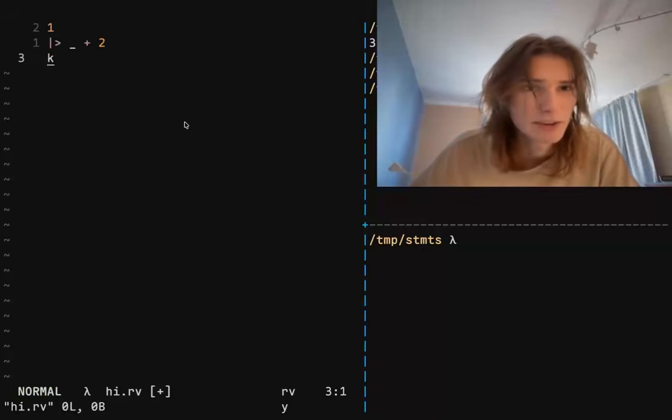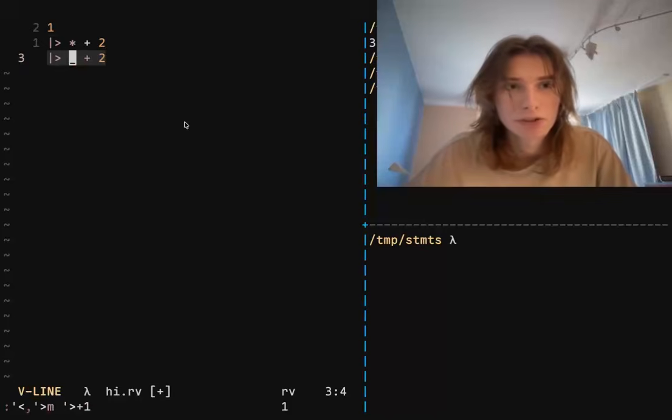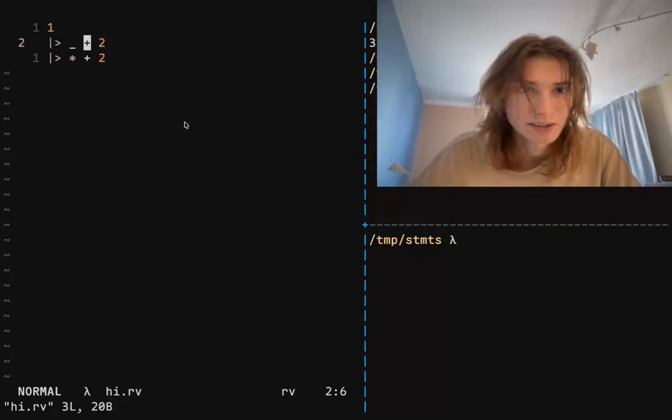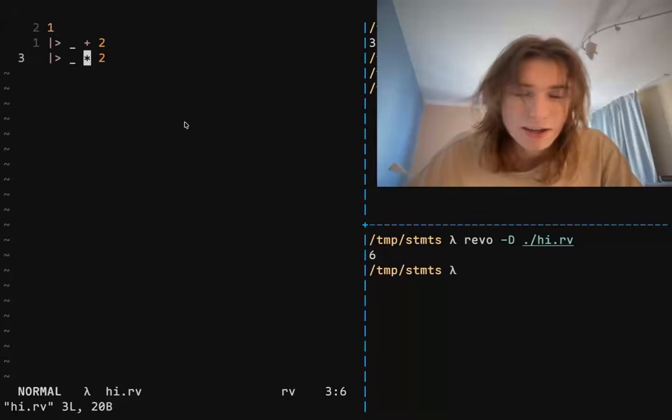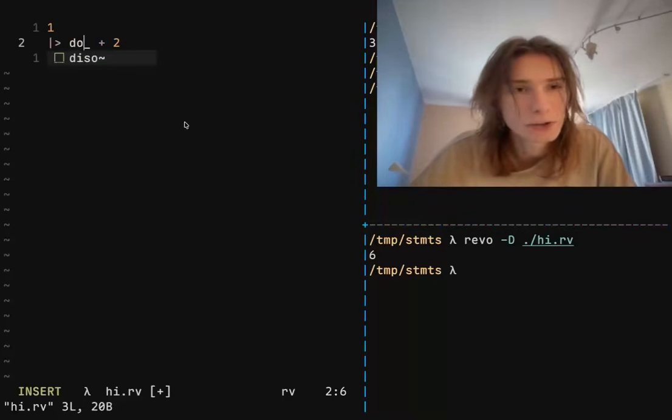The thing that I just invented like 5 minutes ago: you take a value, you put it down the line, down a pipe, you transform it, and then the pipe returns back. So this is gonna add 2 to 1, and then it's gonna multiply it by 2. Wow, I mistyped that horribly. And you're gonna get a 6 out of it. Wow, isn't that beautiful?